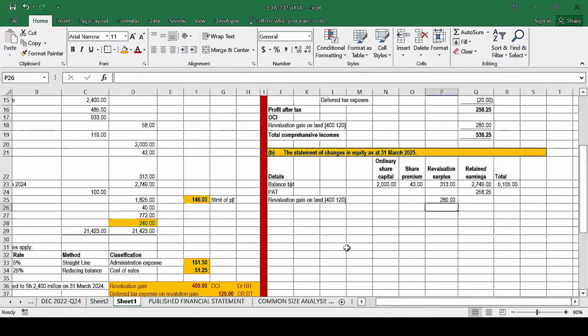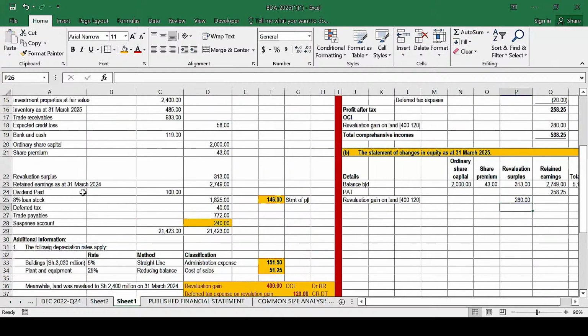What else do we have? I think in the trial balance, we have some dividends which were paid. Where do we have those dividends? We have these dividends. We copy this, we bring them here. Remember, dividends should be paid from the profits. So we take that to the column for retained earnings, this one. And that is an amount of how much? Dividend paid is basically 100, but that one we must record as a negative. I'll have to multiply that with -1 to make it negative like that.